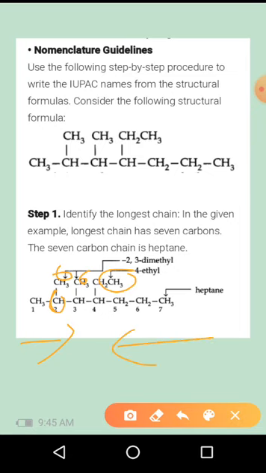So if you are naming from the right-hand side, this carbon will get the fourth position. So this one is a no. The substituent must get the lowest number. Next, naming of that substituent.